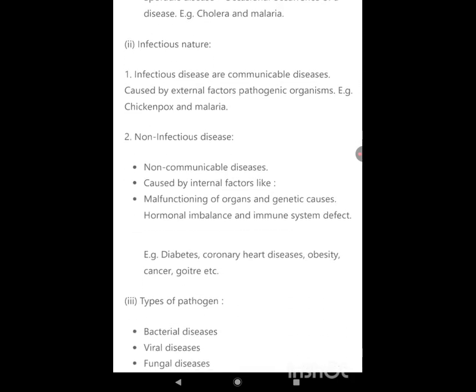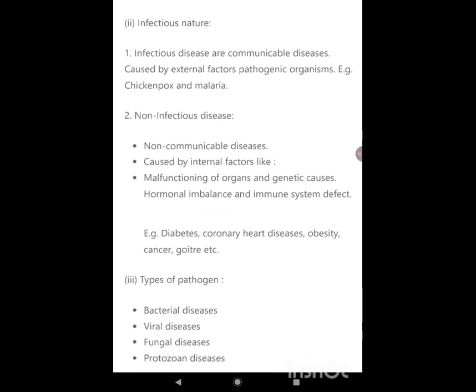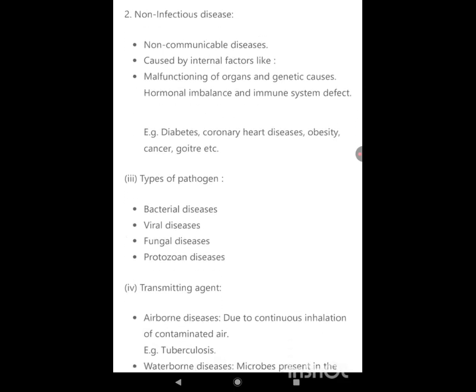Example: cholera and malaria. Infectious nature. Infectious diseases are communicable diseases caused by external factors, pathogenic organisms. Example: chickenpox and malaria. Non-infectious diseases are not communicable, caused by internal factors like malfunctioning of organs and genetic causes, hormonal imbalance and immune system defect.